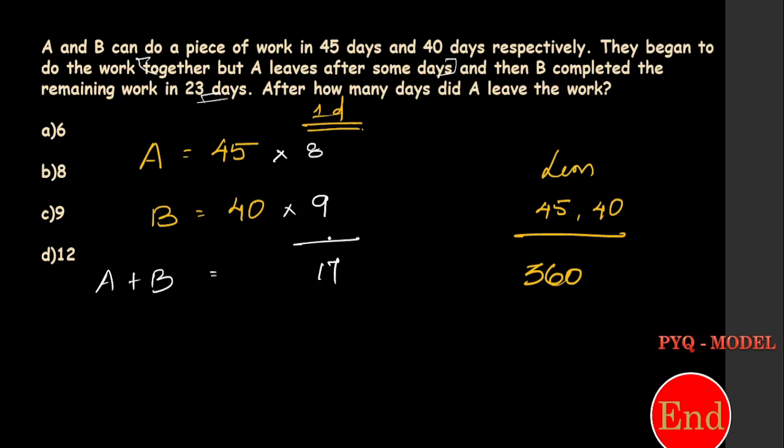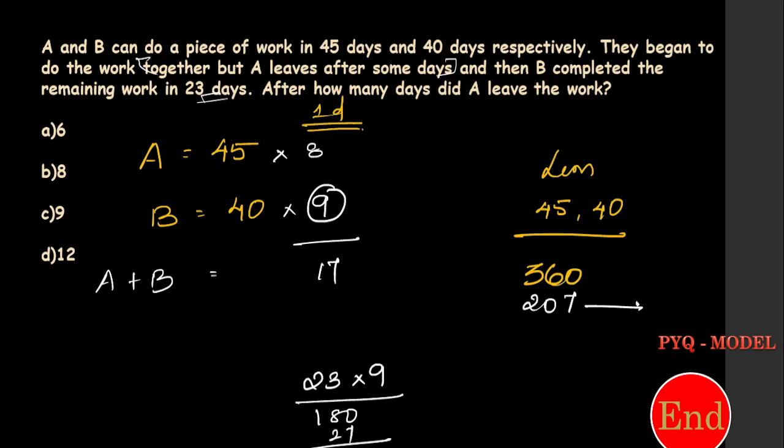So let's take that B can complete 9 chocolates in 1 day. Totally 23 days B worked. Okay, in 1 day B completes 9 chocolates, which means in 23 days how many chocolates was completed? 207 chocolates was completed in how many days? 23 days. Right, so what is the remaining? 360 minus 207 is 153 chocolates. So these 153 chocolates were completed initially by both together.